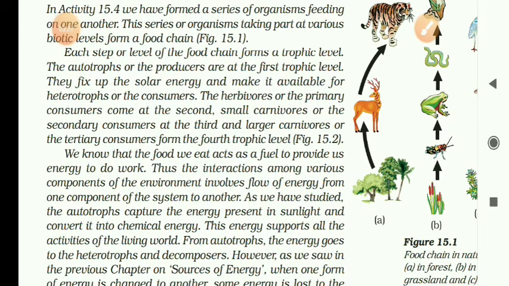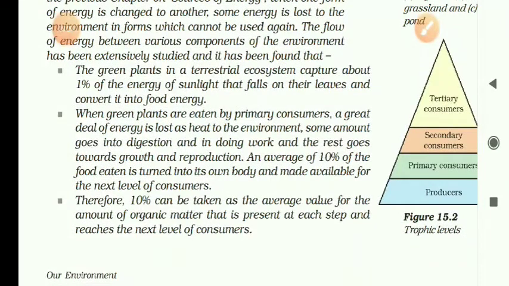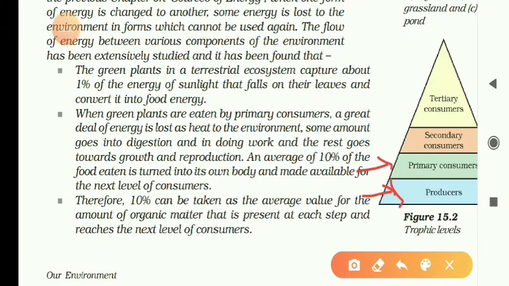They fix the solar energy and make it available for the heterotrophs or the other consumers. See here, the producers are the first trophic level, then primary consumer second, then secondary consumer third level, and this one is the fourth level.